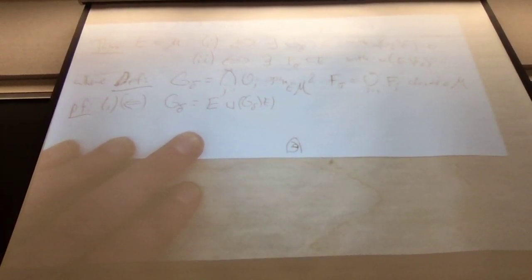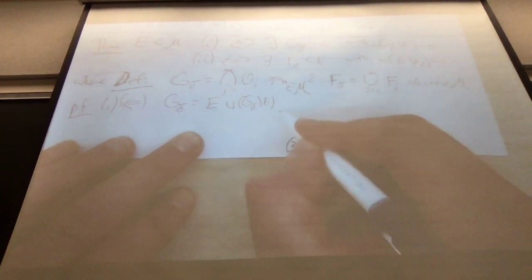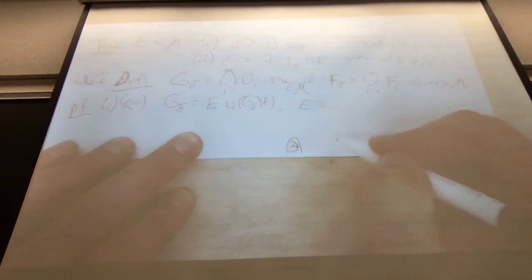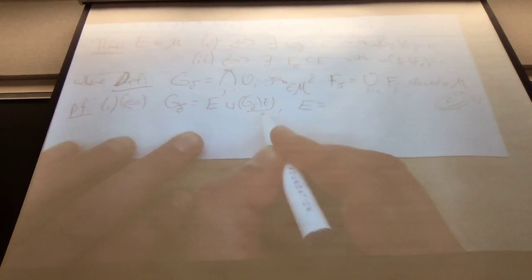Differences of measurable sets are measurable. So E is given as, G delta contains E. Anyway, this is trivial. Here's E, G delta is a little bigger. So how can I write E in terms of this set, which has measure 0 and hence is measurable.